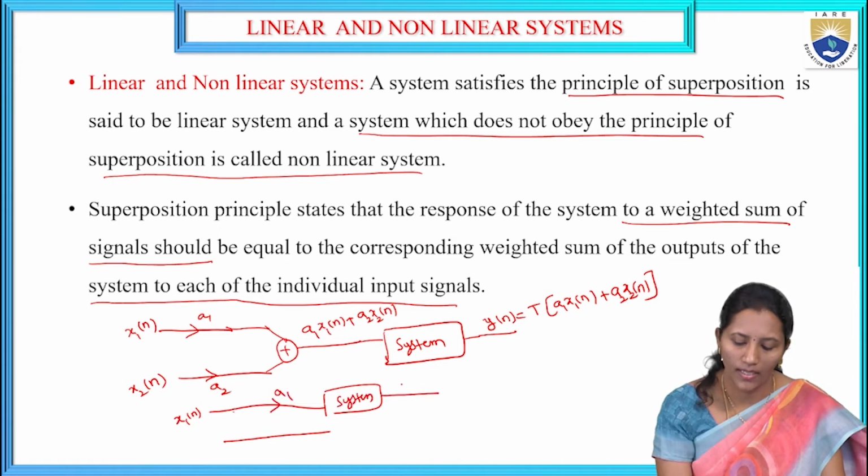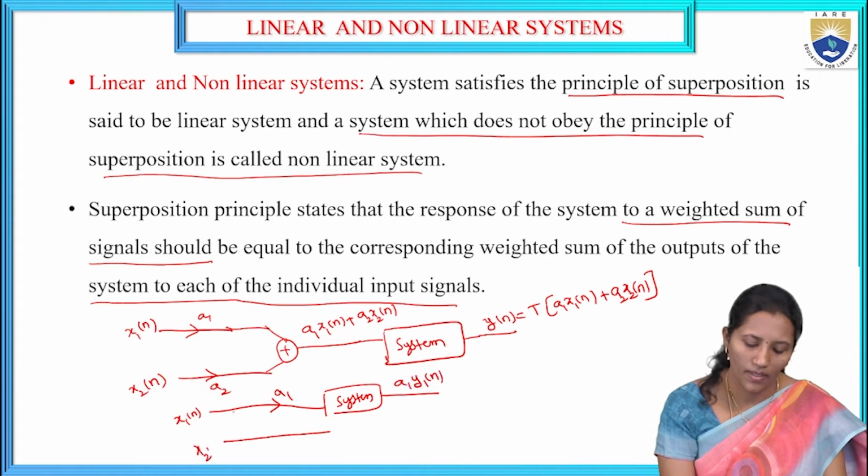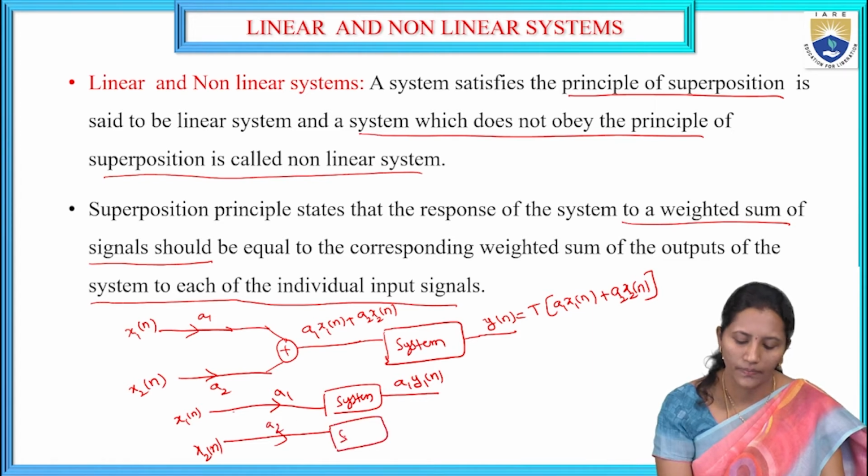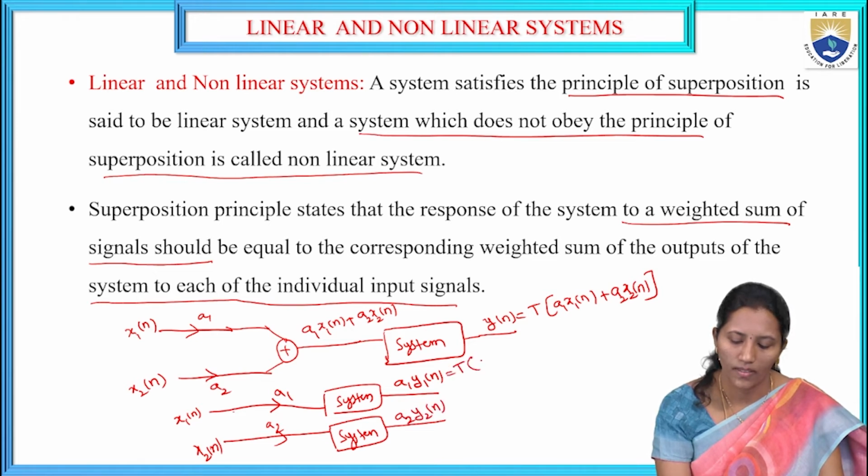Here I get a1 y1 of n, which is the transform of a1 x1 of n, and a2 y2 of n, which is the transform of a2 x2 of n.